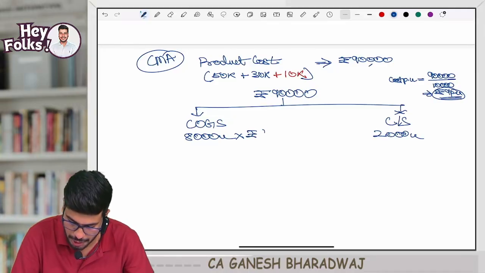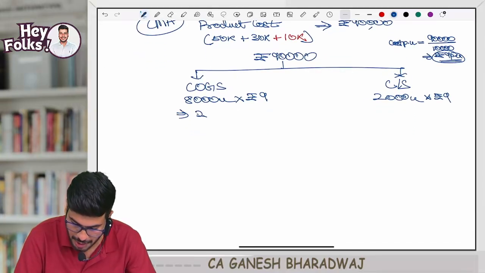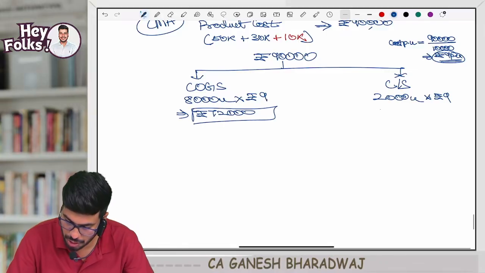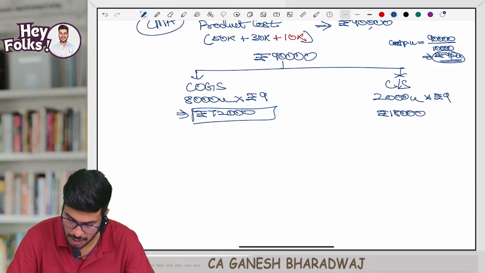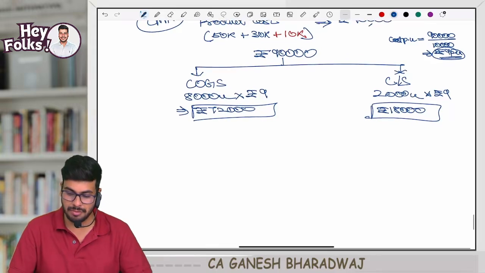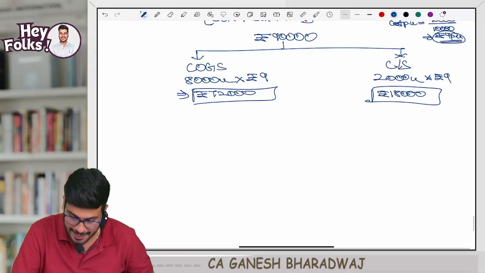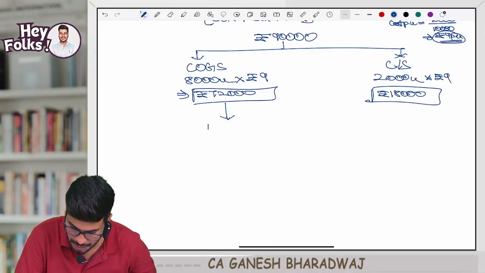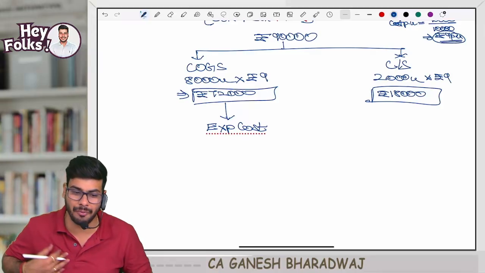So into 9 here, and into 9 here. 9 eights are 72,000, which is going to be your cost of goods sold, whereas your closing stock is going to be rupees 18,000. Clear with this, guys? Now look at this. So now can I say this 72,000 is going to be called as expired cost? Correct? Because product cost expires to the extent of cost of goods sold.